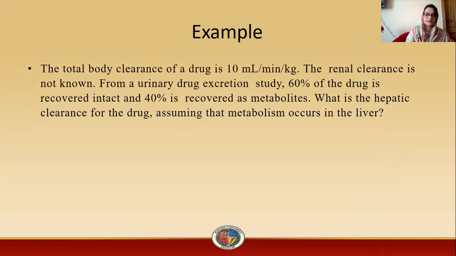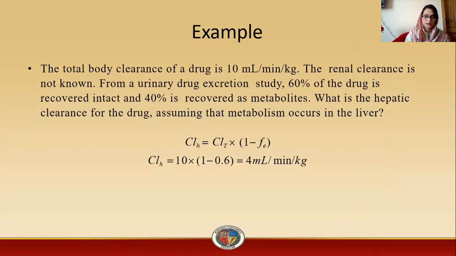The total body clearance of a drug is 10 ml per minute per kg. The renal clearance is not known. From the urinary drug excretion study, 60% of the drug is recovered intact and 40% is recovered as metabolite. What is the hepatic clearance for the drug, assuming that metabolism occurs in the liver? So clearance hepatic is equal to clearance total into 1 minus Fe.